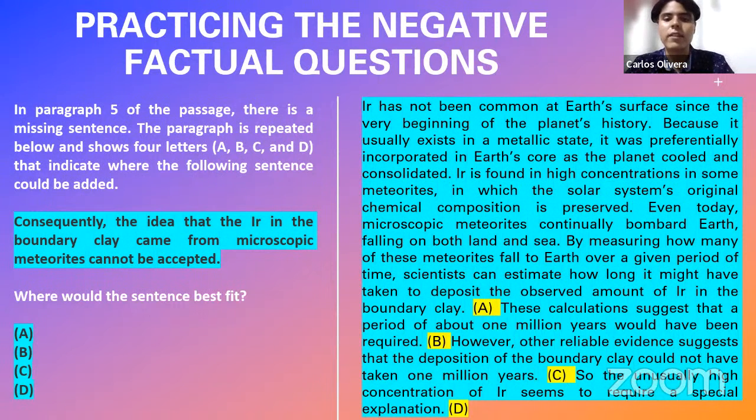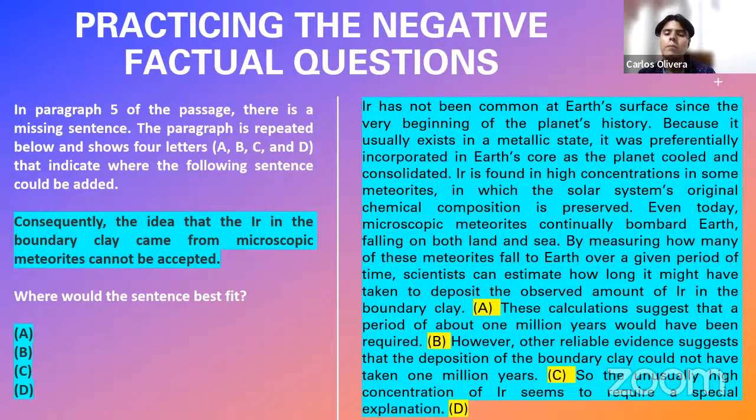Let us read the passage. It says, it has not been common at Earth's surface since the very beginning of the planet's history, because it usually exists in a metallic state. It was preferentially incorporated in Earth's core as the planet cooled and consolidated. It is found in high concentrations in some meteorites, in which the solar system's original chemical composition is preserved. Even today, microscopic meteorites continually bombard Earth, falling on both land and sea.